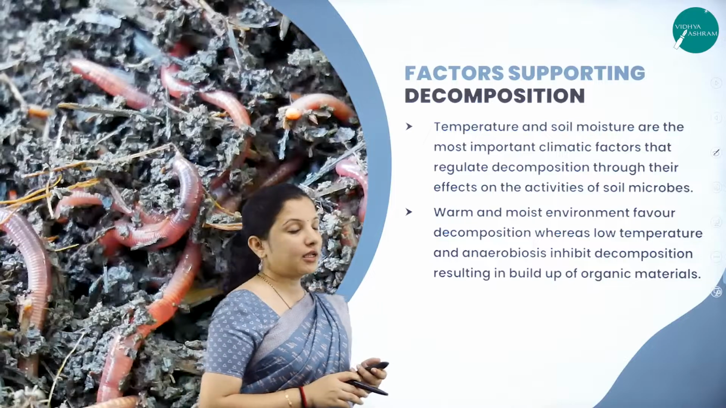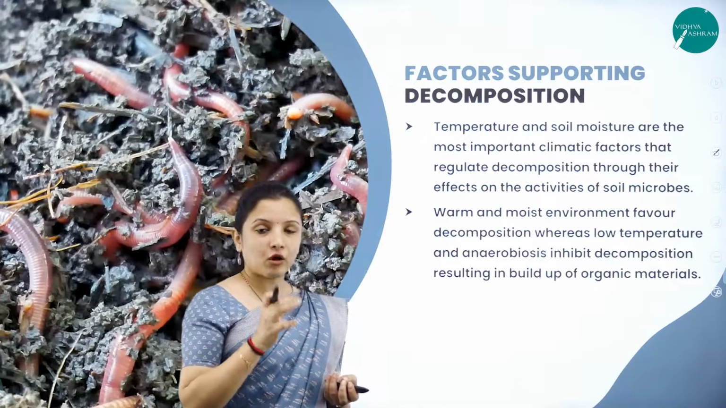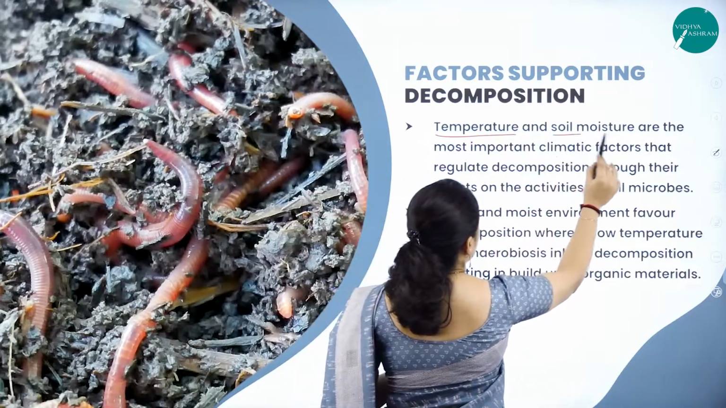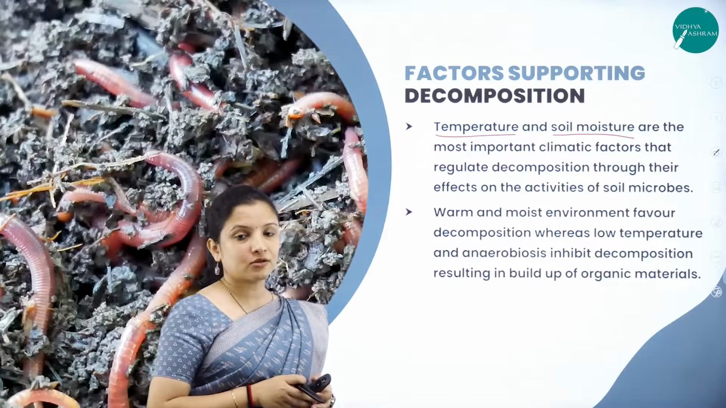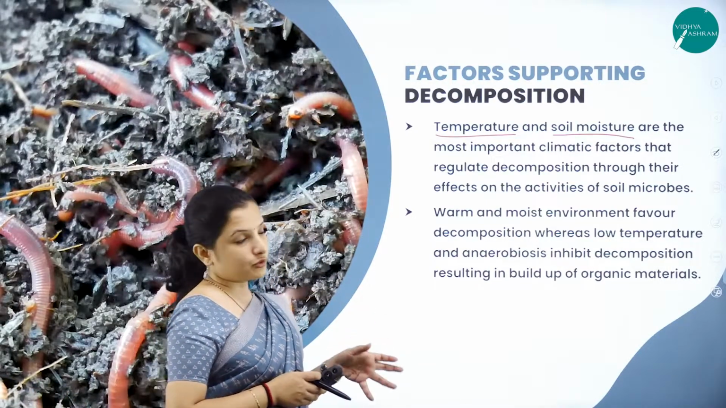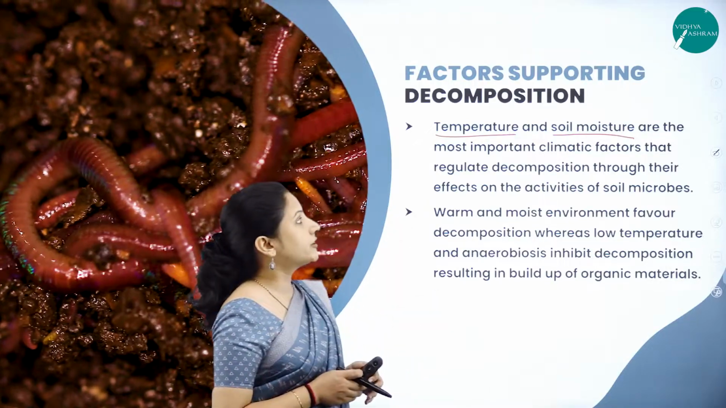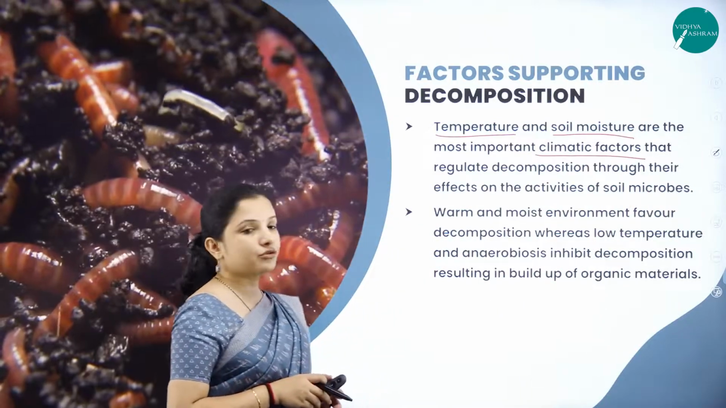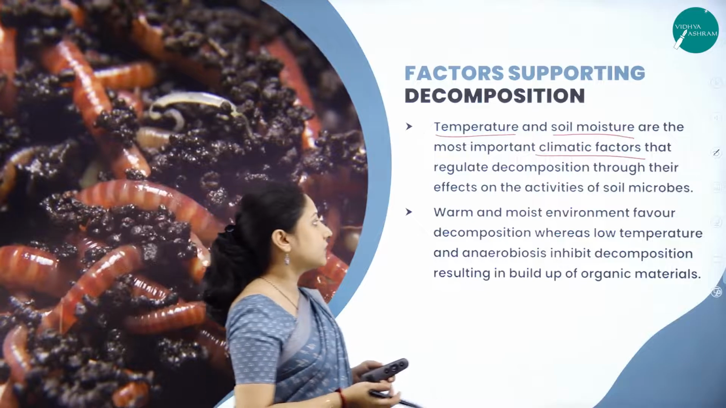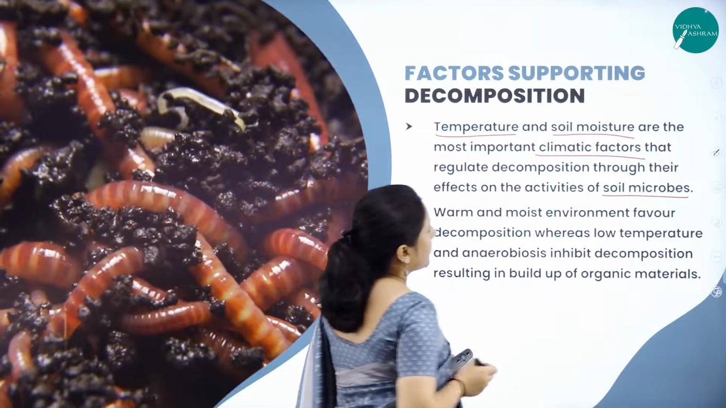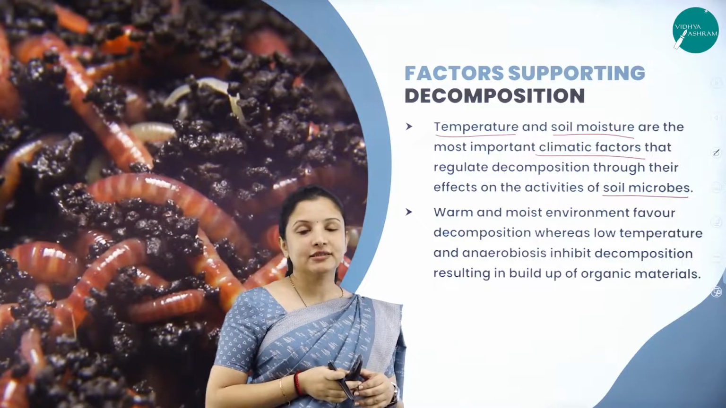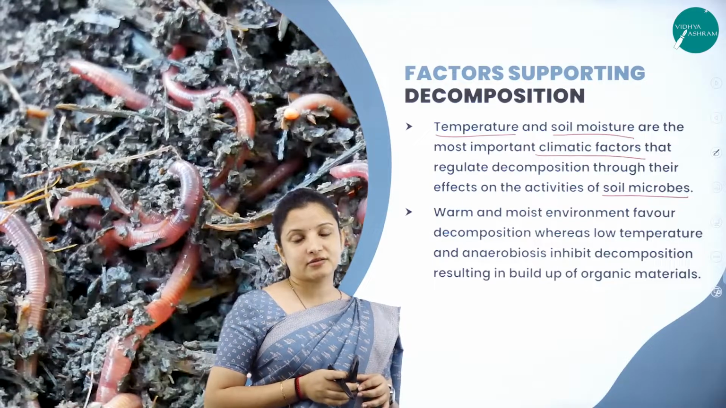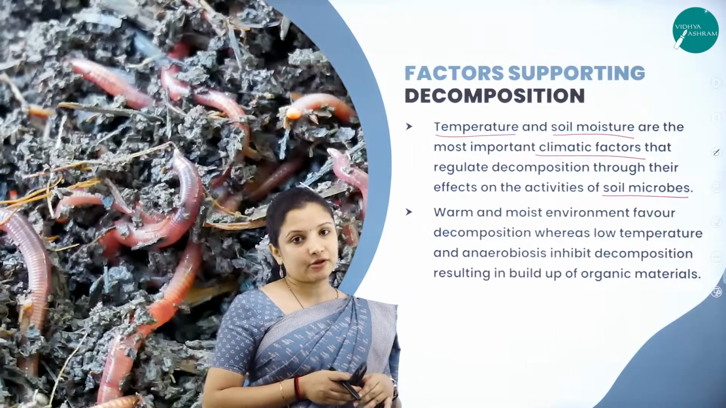Also, temperature and the amount of moisture present in the soil both determine how fast or how slow the decomposition process takes place. Temperature and soil moisture are the important climatic factors that regulate decomposition through their effects on the activities of the soil microbes. If enough water is there in the soil, then the microbes will increase their rate of decomposition.